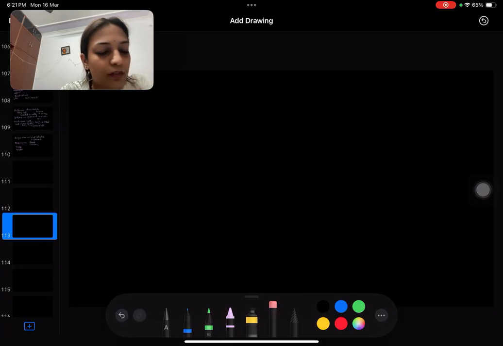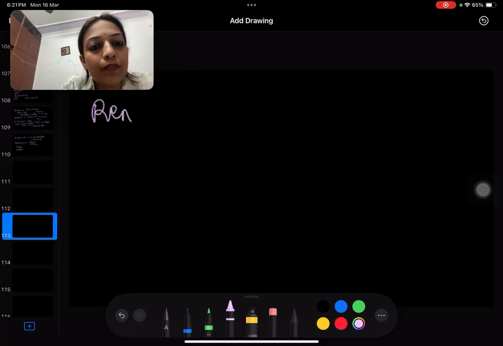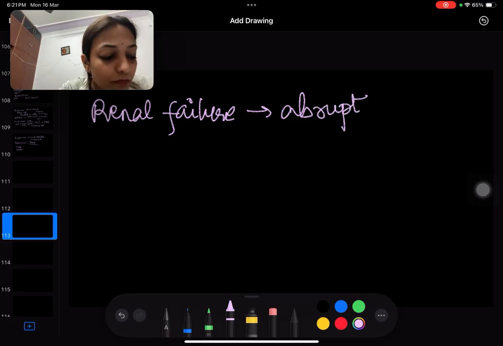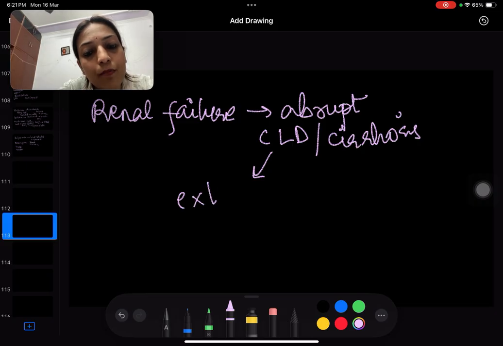Now there is a statement that is written in Harrison's that if there is renal failure, I'm not talking about renal dysfunction, which can be mild, moderate, severe, whatever. If there is renal failure which is abrupt in a patient who has CLD or cirrhosis, this is a marker of extreme morbidity, which means the outcome is not very good in these patients.